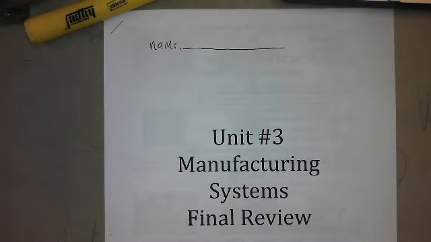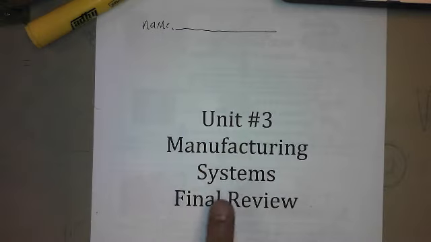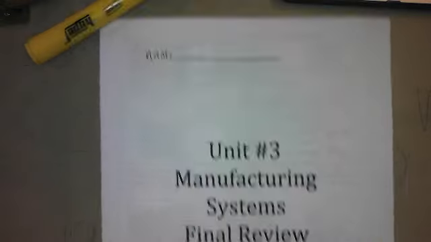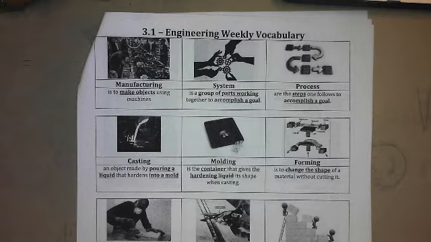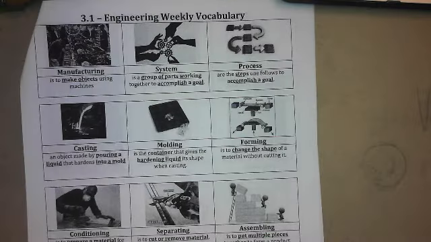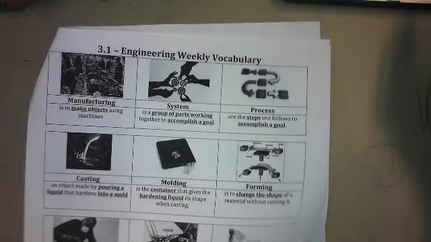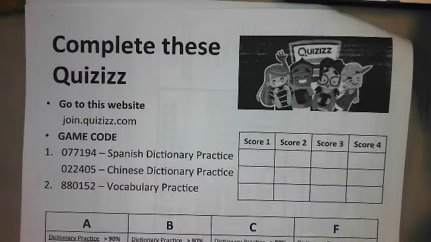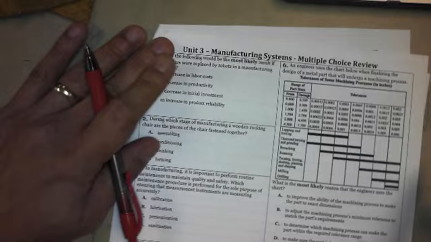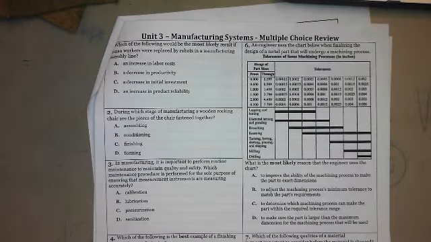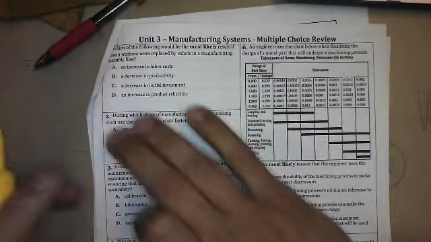Alright, so now we're going to be going over the Unit 3 Manufacturing Systems final review. And of course there's the vocabulary, which we're going to be using for this section. And then there's the quizzes that you need to complete. After that, the multiple choice. And this is where we're going to start in the video. So let's go ahead and go through the question and read and highlight the vocabulary.